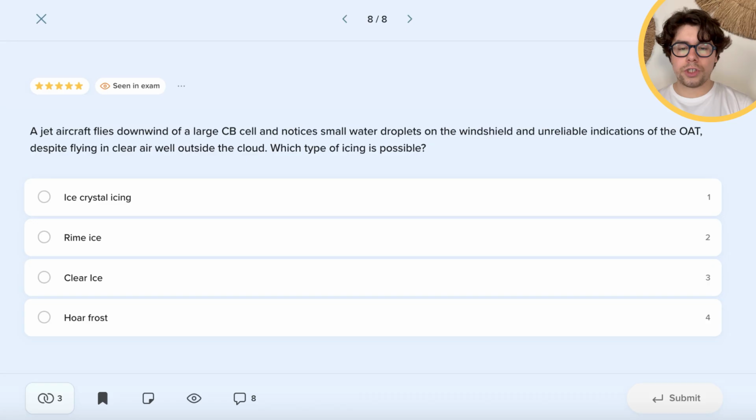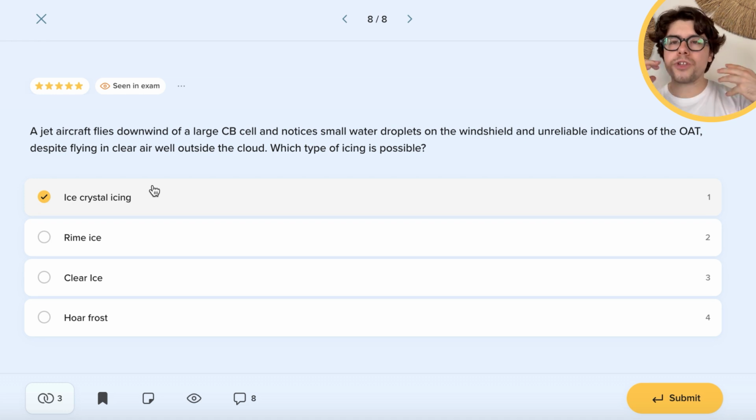And for the last question, number 8: a jet aircraft flies down of a large CB cell and notices small water droplets on the windshield and unreliable indications. Despite flying in clear air well outside the cloud, what type of icing is possible? In this case, these are all the indications of ice crystal icing, because if the ice crystals are hitting our windshield, which is heated, they will usually melt and we'll have this rain-like feeling.